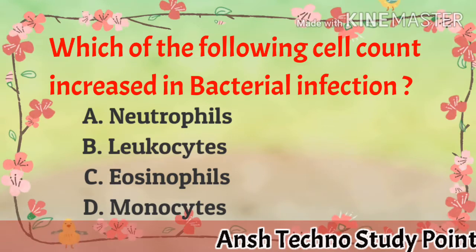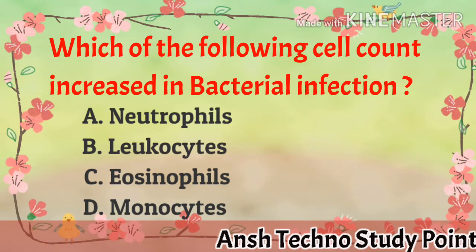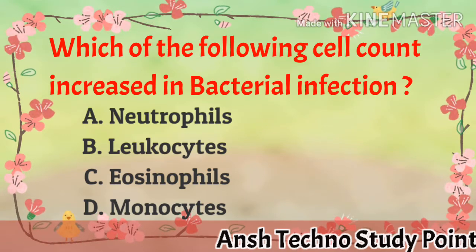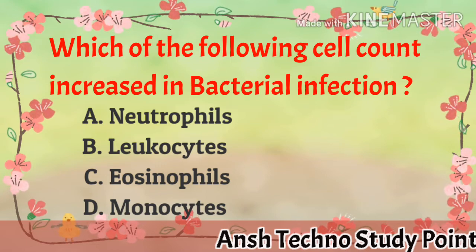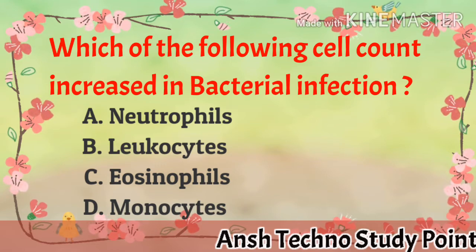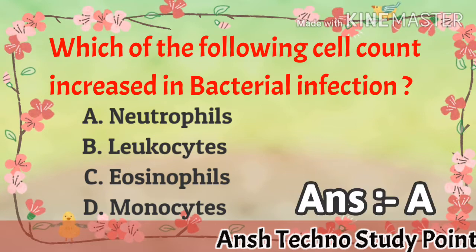Which of the following cell count increase in bacterial infection? A. Neutrophils, B. Leukocytes, C. eosinophil, D. monocytes. Correct answer is A. Neutrophils.